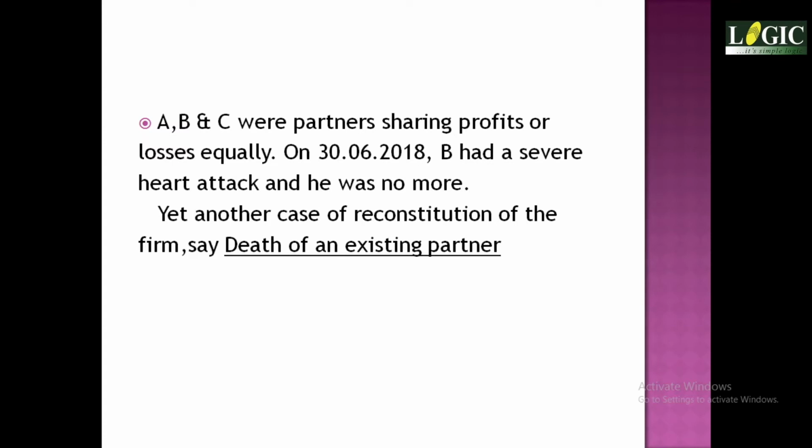But in the case of death, A, B and C were partners sharing profits or losses equally. All of a sudden B had a severe cardiac arrest and he was no more. So this is another case of reconstitution of firm, that is death of an existing partner.